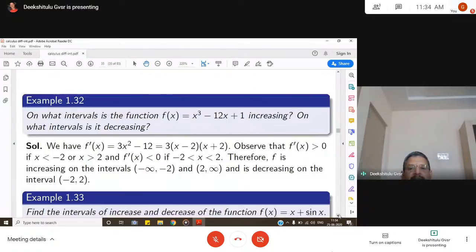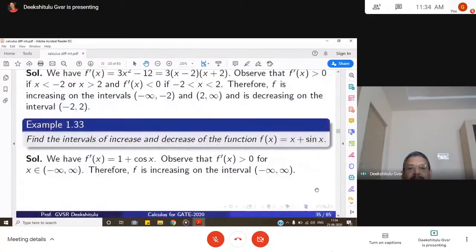Find the intervals of decreasing nature of the function f x is equal to x plus sin x. So here f dash x is 1 plus cos x. For increasing behavior, f dash x must be greater than 0. So what is the maximum and minimum value of cos x? Maximum value of cos x is 1. When cos x takes maximum value 1, f dash x becomes 2. When cos x takes minimum value minus 1, in that case it becomes 0.